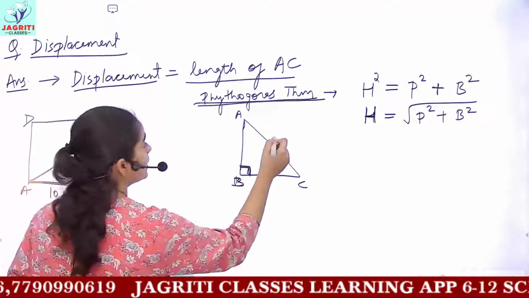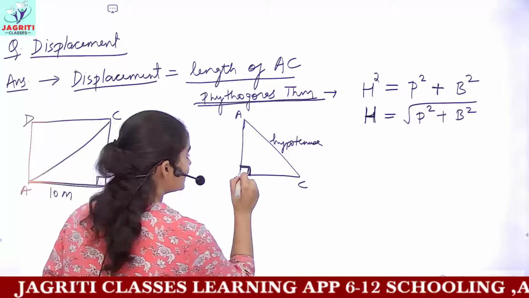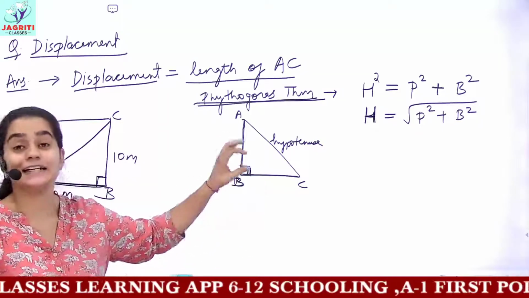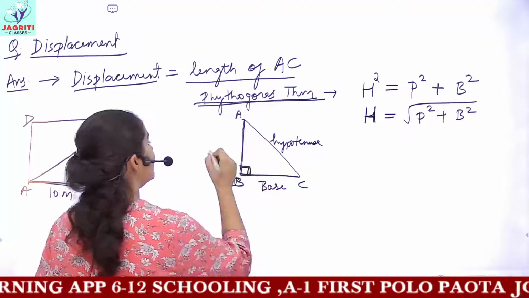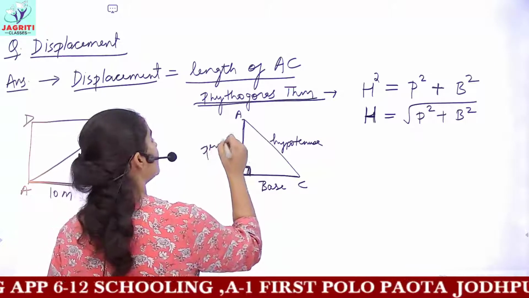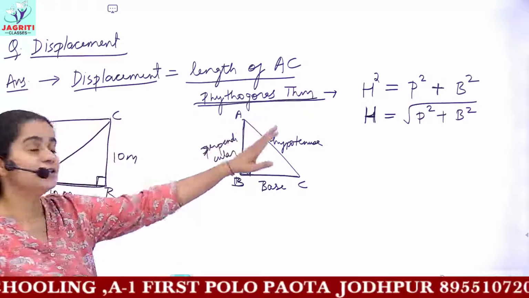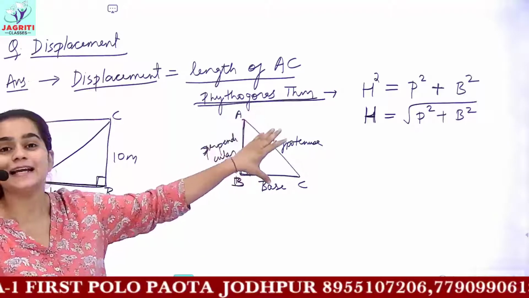So AC here would be your hypotenuse, and the side along which the 90 degree angle is formed would be considered the base, and the next side would be the perpendicular. So these are the three kinds of sides present in your right angle triangle: hypotenuse, base and perpendicular.